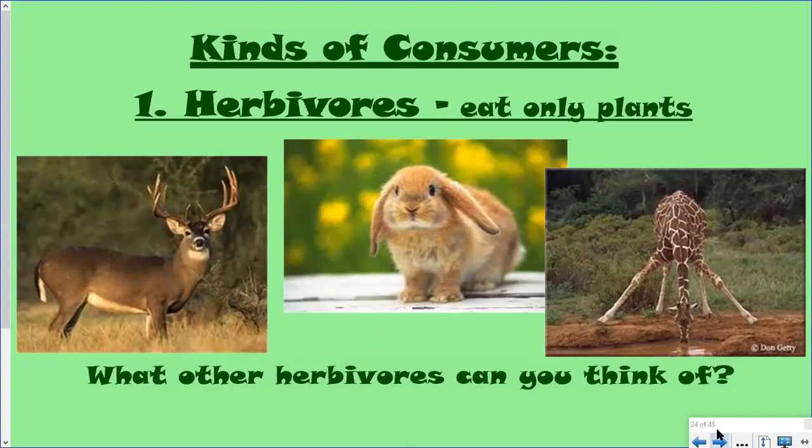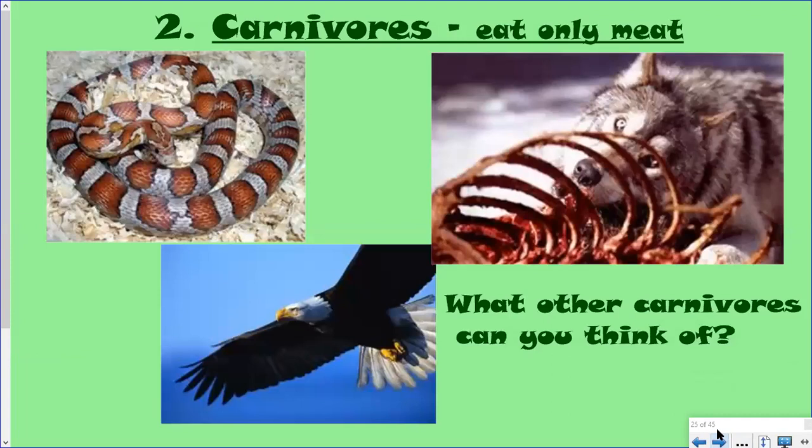Next along comes a carnivore. So a carnivore is an animal that eats only meat. Their mouth is made for eating meat. And so if you look at the eagle there, they have that sharp hooked curved beak because they eat other living things like fish and small rodents. A wolf is a carnivore. A snake, all snakes are carnivores. They eat only meat. I would never try and give popcorn a piece of lettuce to eat because popcorn is made for eating only meat. Can you think of other carnivores?